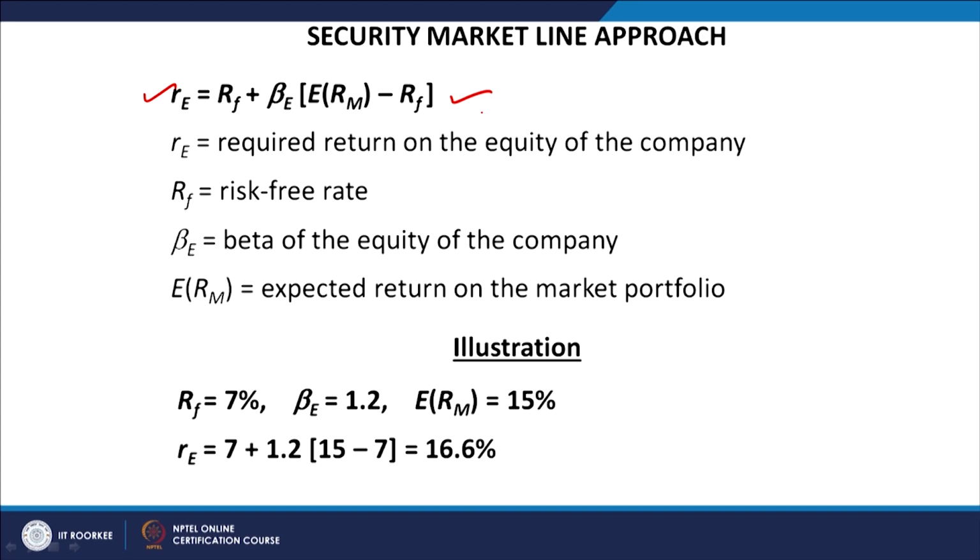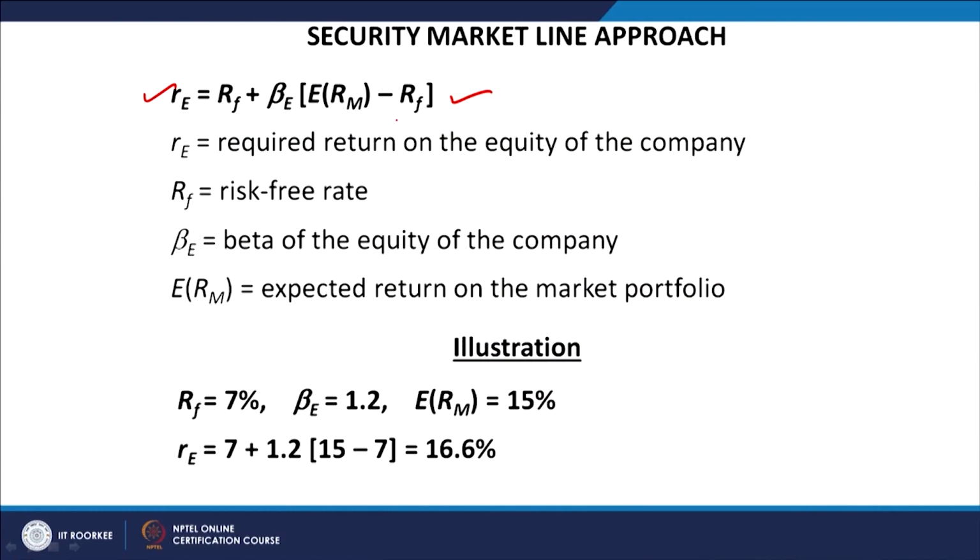Here, RE on the left hand side is the cost of equity, or the rate of return on the equity, right. How to calculate it depends upon the components on the right hand side, which is RF plus beta E into (ERM minus RF).